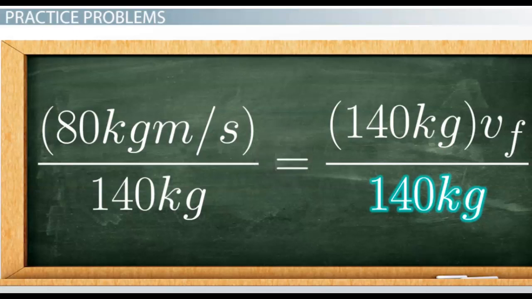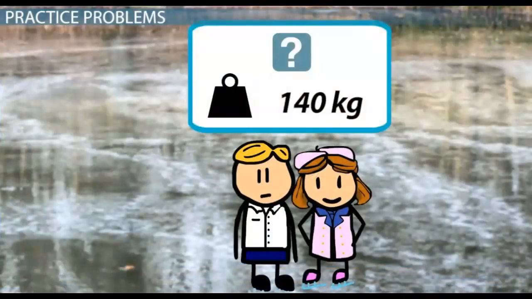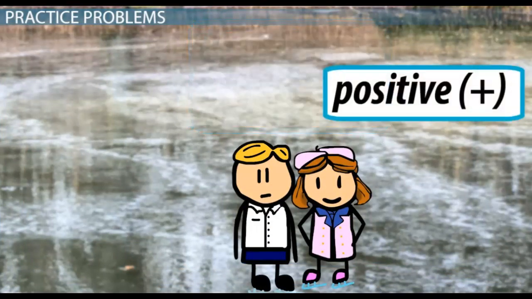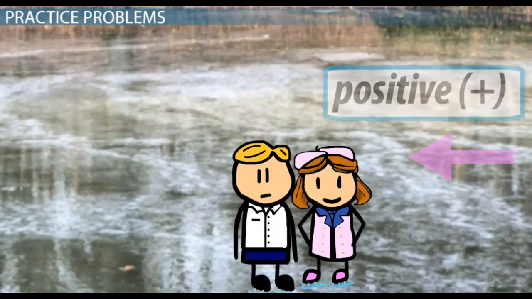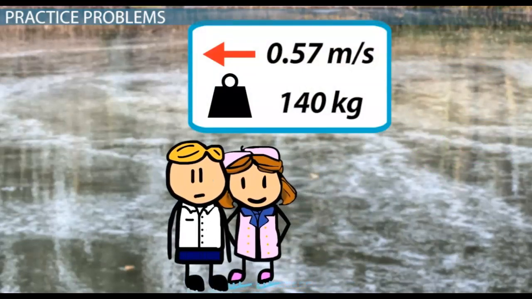40 kilograms. 0.57 meters per second equals VF. So, Joe and Sarah are both moving at 0.57 meters per second. Since this is also a positive number, and we define the direction that Sarah was initially moving in as the positive direction, this means that Sarah continues moving forward and pushes Joe backwards.